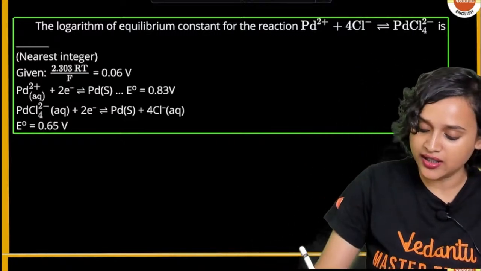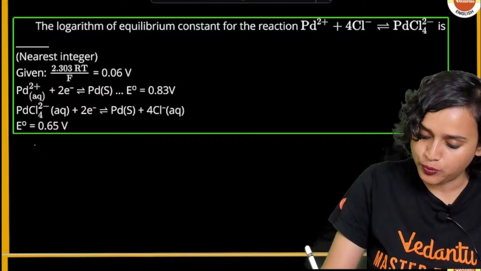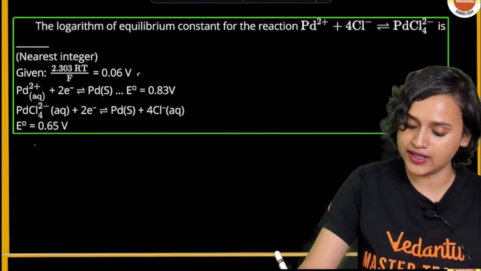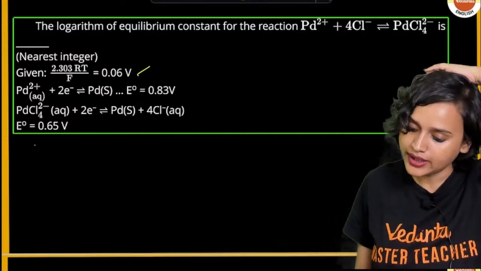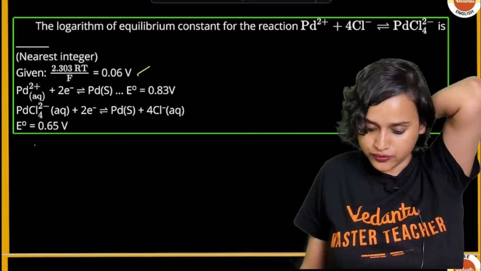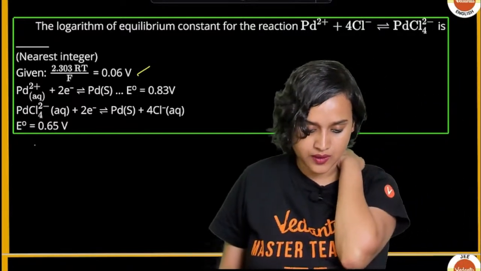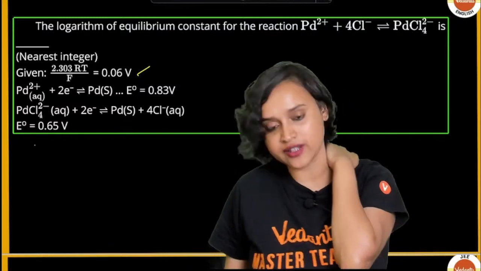So now here, what is given to you? 2.303 RT by F is equal to 0.06. Then E naught is equal to 0.83 is given to you. The equations are also given to you. E naught is equal to 0.65 volt. That is also given to you.